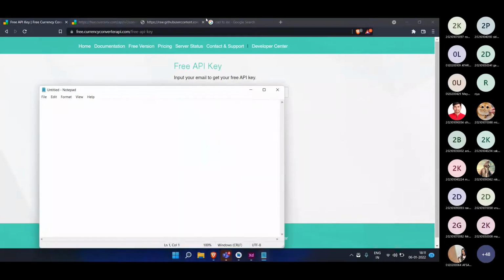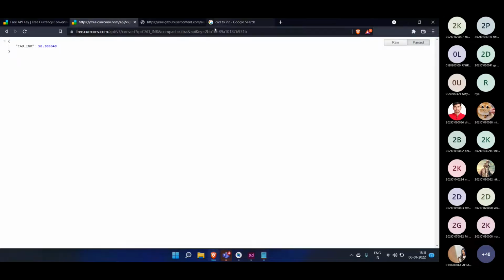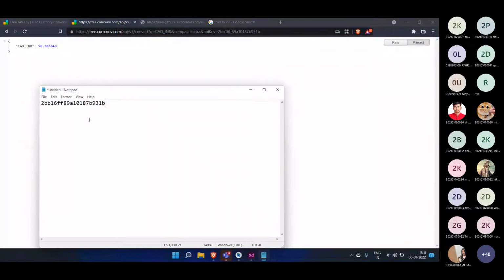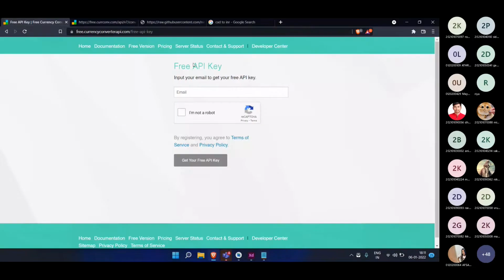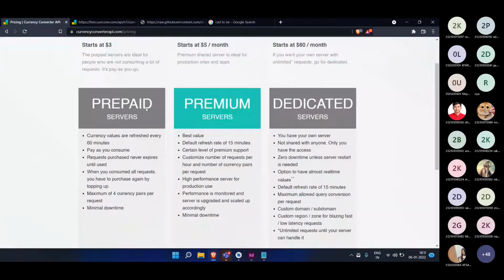If you are not getting a number, it's a key. This is my key. You can use my key, but it will be very restricted, since it is still a free version. If I go to pricing, let me show you how it is priced.